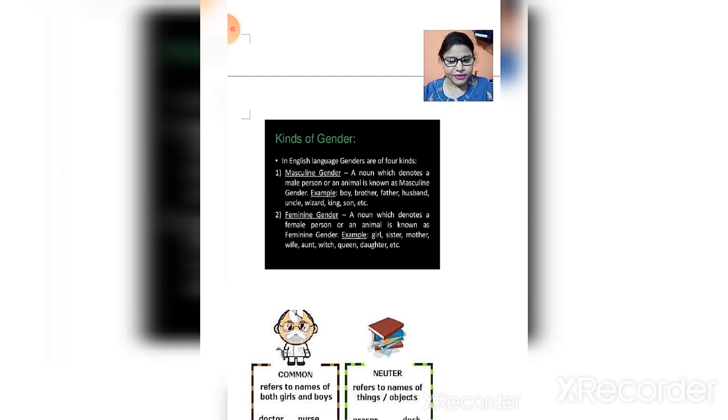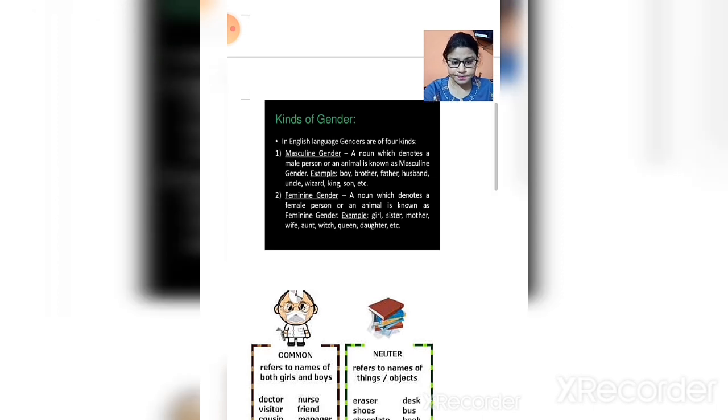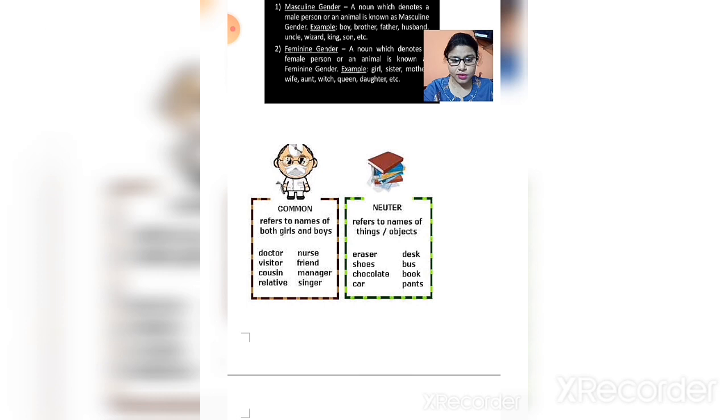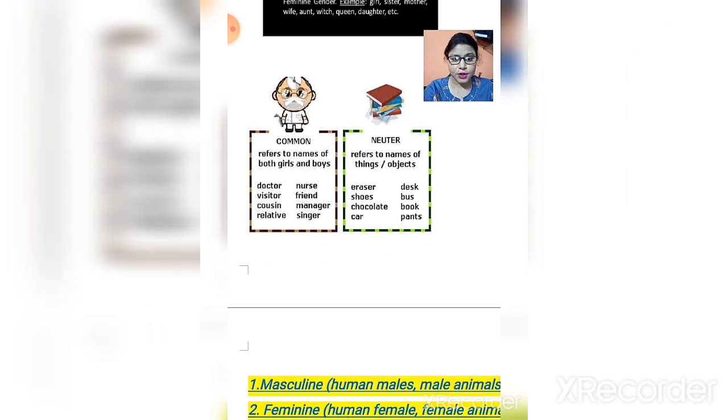For example, boy will be masculine, girl will be feminine, brother and sister, father and mother, wife, aunt, witch, queen, daughter, etc. So the noun which shows any female character we know as feminine gender, and the noun which shows a male we know as masculine gender.